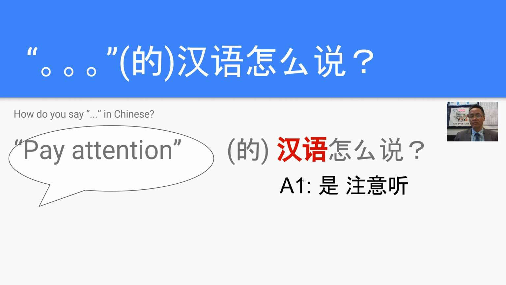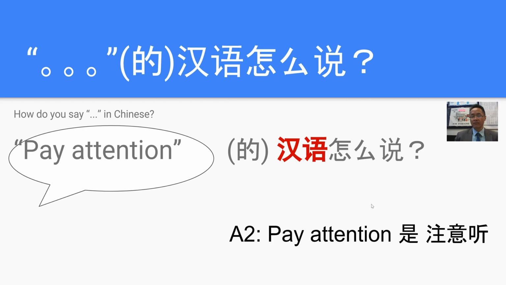Now, we've got two responses that we could have, a short and a long. 是注意听. It's to pay attention. Right, and the longer version is pay attention 是注意听. So 注意听 is to pay attention, or pay attention is to 注意听 in Chinese.